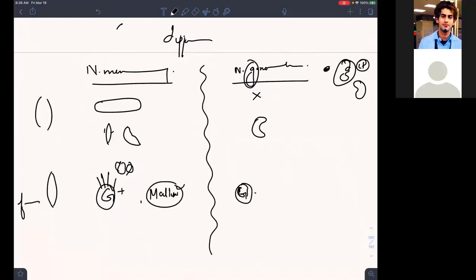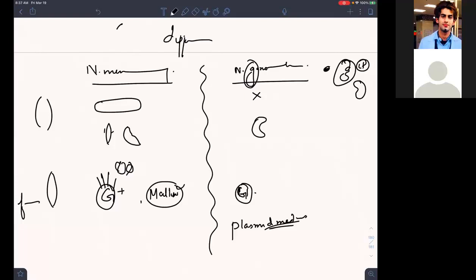Now, how will Neisseria gonorrhoeae have resistance to drugs? What is the mechanism? Plasmid mediated is the way it is getting the resistance. We have read it in general microbiology.